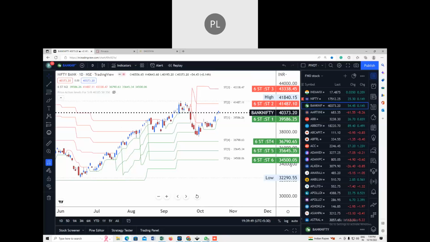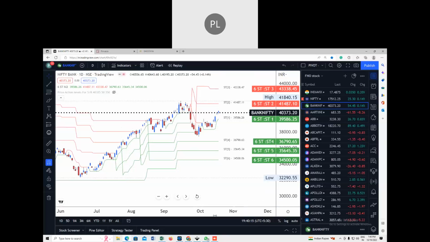Here also the market is in a situation where it is trading between the support and the resistance. So you can expect this sideways movement for the next 2 to 3 days, because unless it breaches the lower level you cannot see a downtrend, and unless it breaches this top level, you cannot get an uptrend.